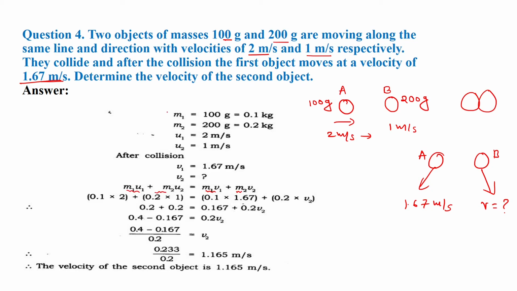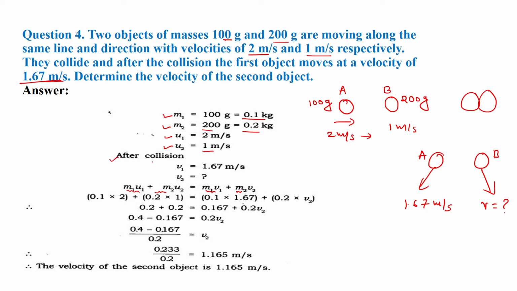Let's assume the mass of the first object is 100 gram, converted into kilogram, that is 0.1 kg. For the second object the mass is 200 gram, which becomes 0.2 kg. Let the velocity of object A be u1, equal to 2 meter per second, and for the second object its velocity u2 is equal to 1 meter per second.